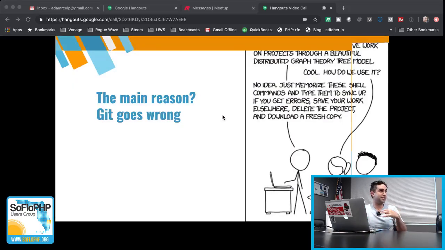A lot of the times you start out your first job and they just tell you, memorize these shell commands, and if it ever breaks, just delete everything and re-download it. But that's not a satisfying answer, even if it does get you out of the gate quickly. What you need to be able to fix your Git repository when it goes wrong is a good mental model of how it works. And in this kind of work, having a good mental model of how things work is essential.